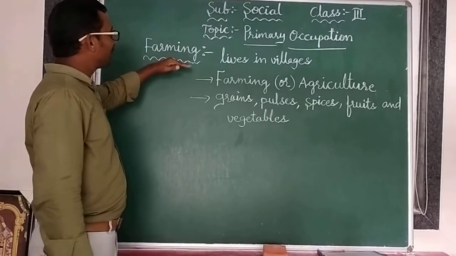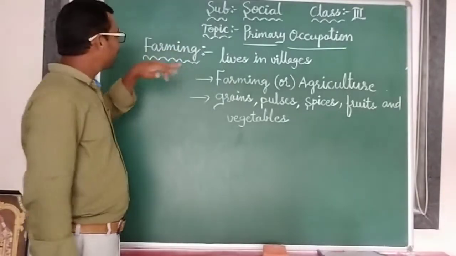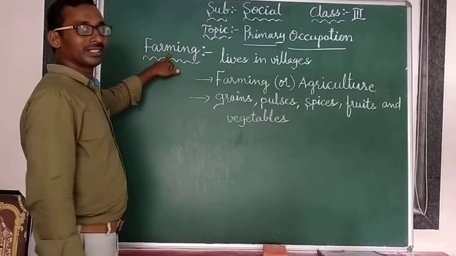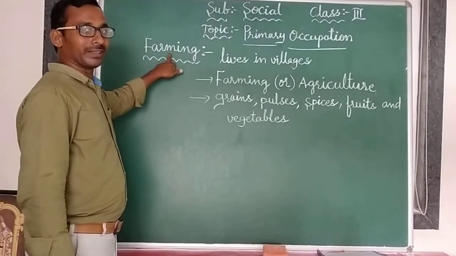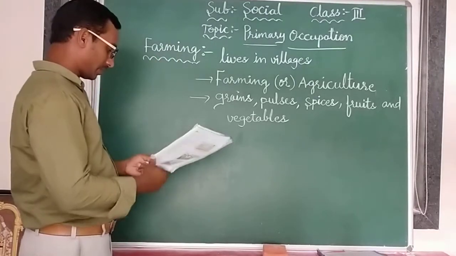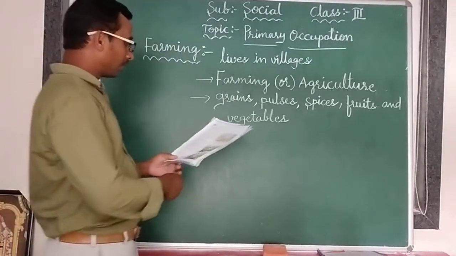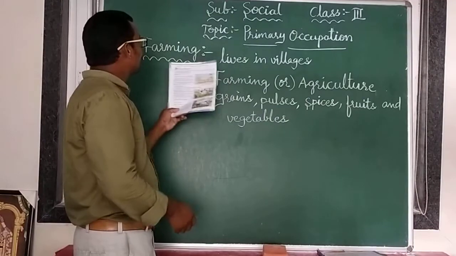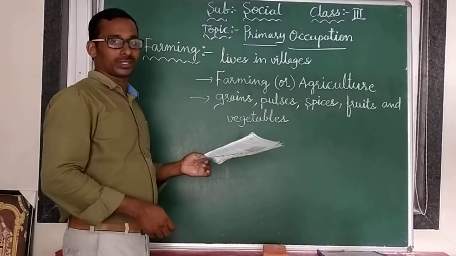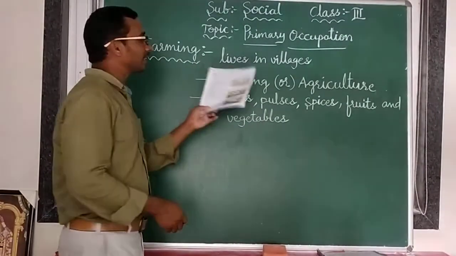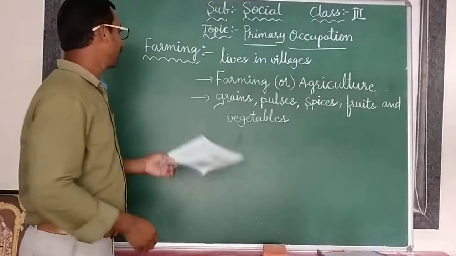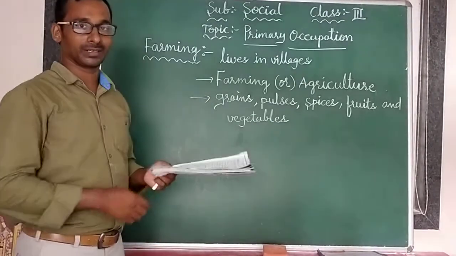So these farmers are doing one work, no? That is called farming. So in the primary occupation, this is one of the works, farming. This is involved in the primary occupation. What is that? Farming. Clear? Next.